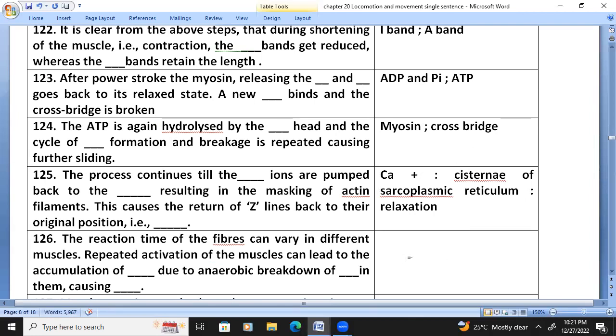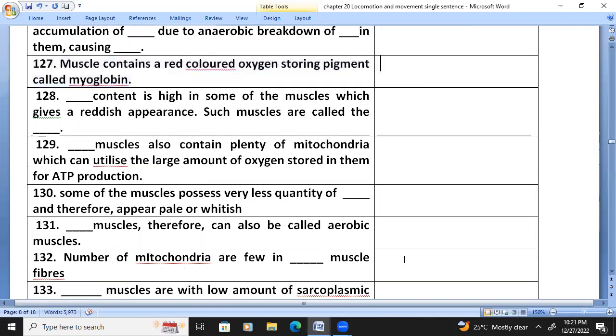The reaction time of the fibers can vary in different muscles. Repeated activation of the muscle can lead to the accumulation of lactic acid due to anaerobic breakdown of glycogen in them, causing fatigue. Muscle contains a red colored oxygen storing pigment called myoglobin.